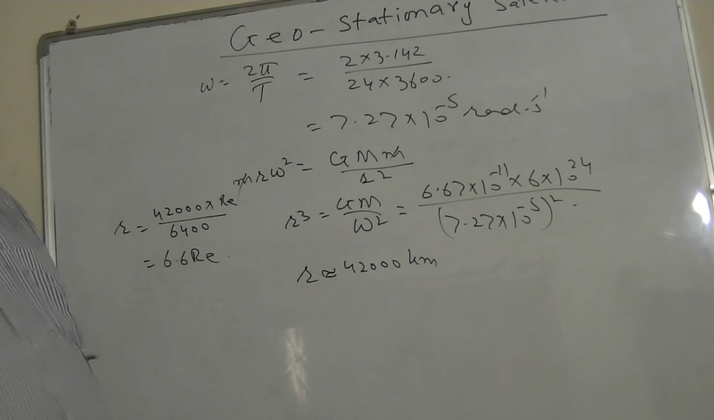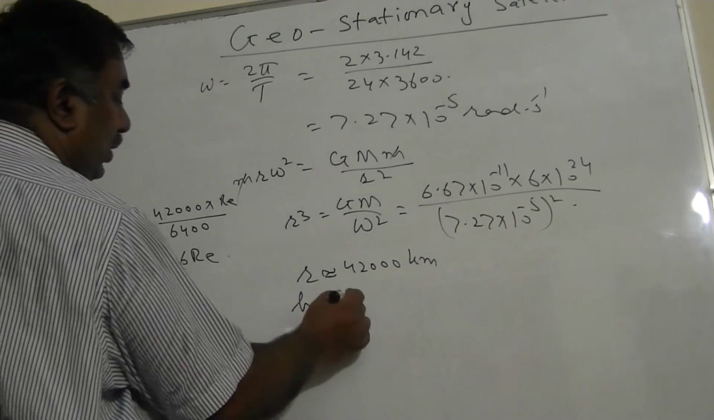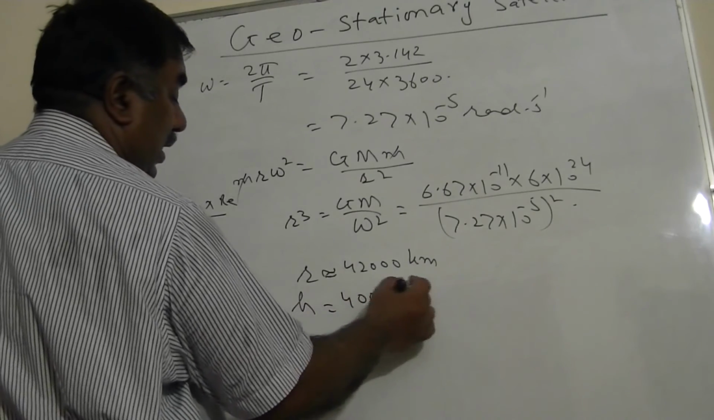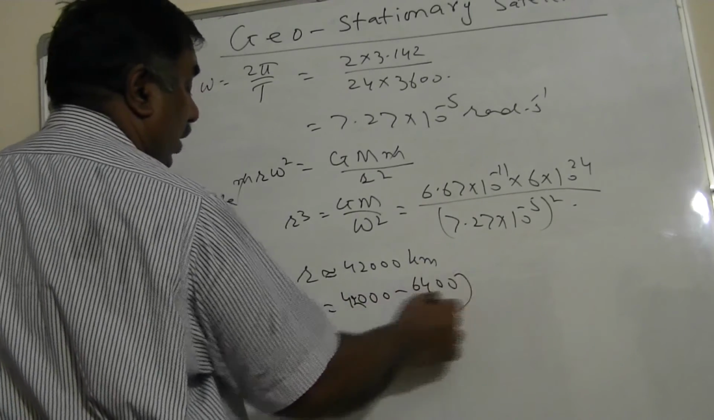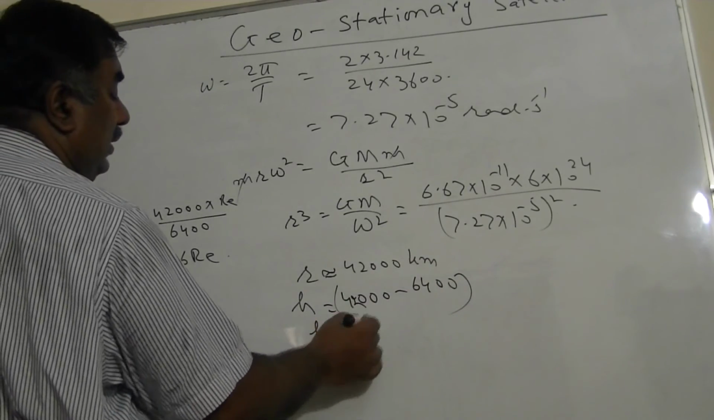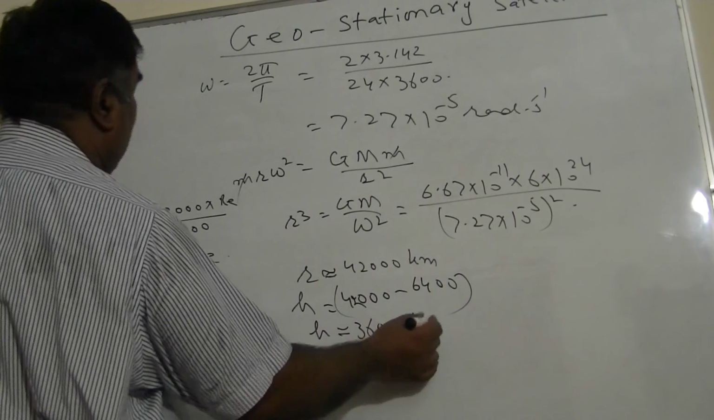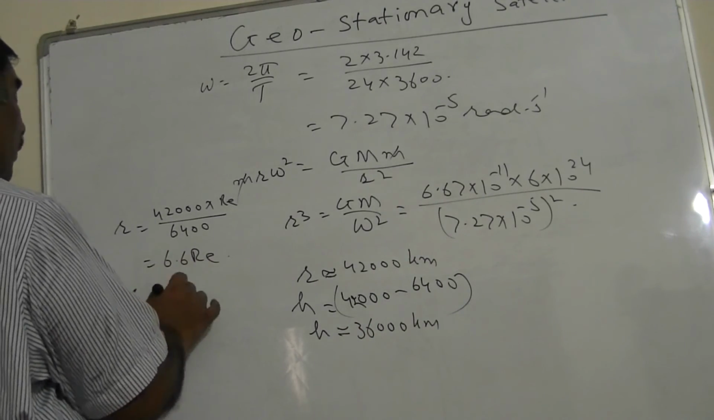From the orbital radius, you can calculate the height. Height will be just 42,000 minus 6,400, in kilometers, the radius of the Earth. So the height comes out to be almost 36,000 kilometers in two significant figures, and this height in terms of RE will be 5.6 RE.